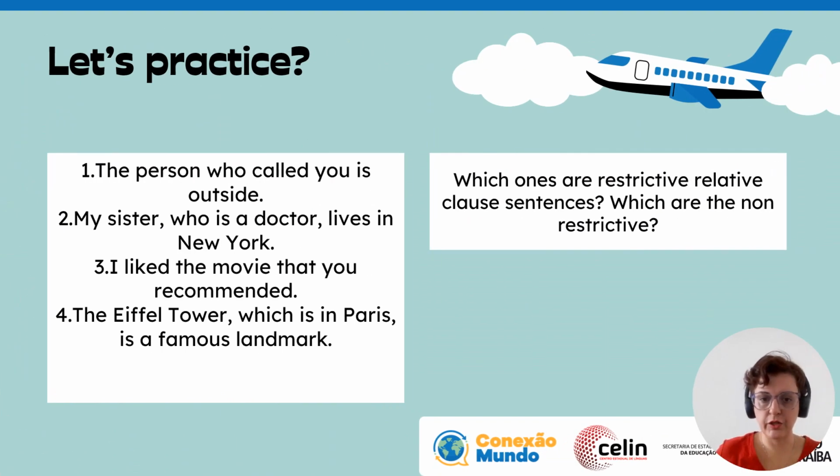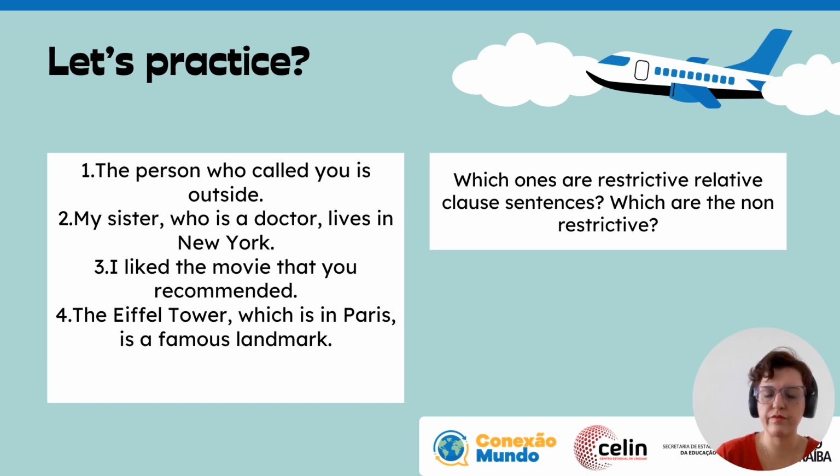Okay, let's take a look here. We have some examples for you. We have 4 sentences, and I want you to read and think for a second what type of clauses you are seeing. Sentence 1: The person who called you is outside. Sentence 2: My sister, who is a doctor, lives in New York. Sentence 3: I like the movie that you recommended.